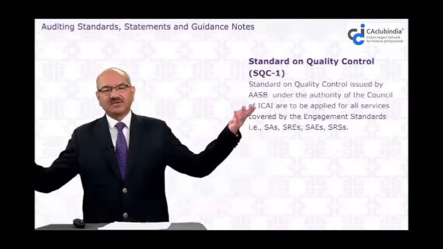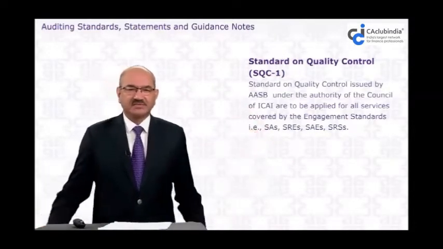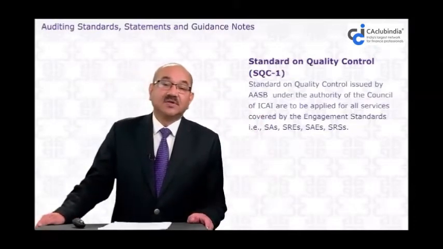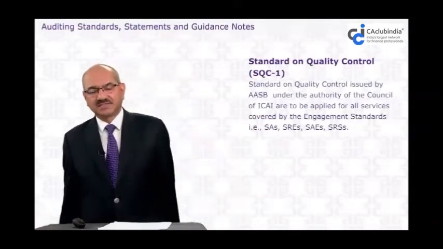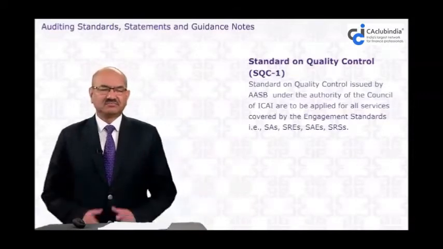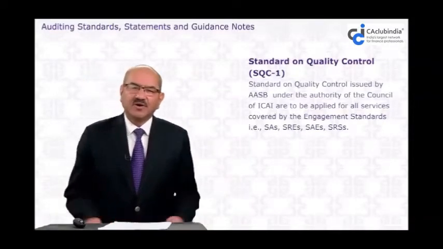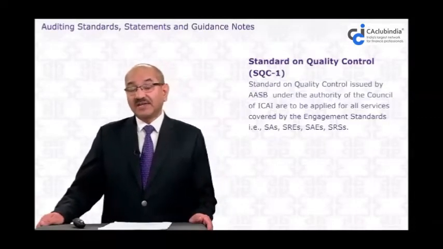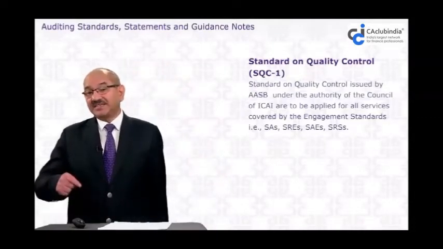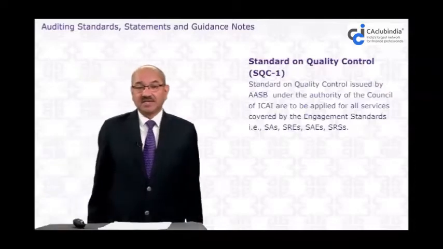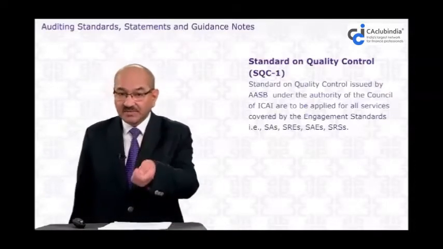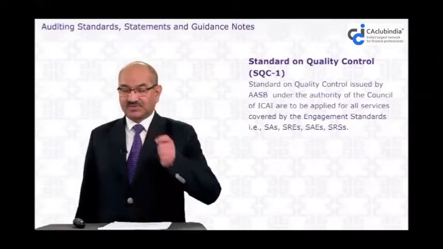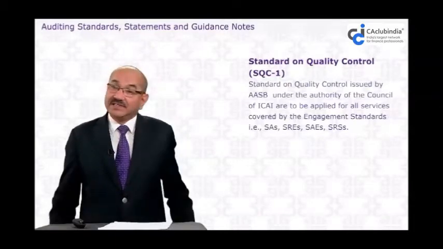He gets an audit of, suppose, a very big company like Hindustan Lever, which has a lot of plants, offices, and a large volume of transactions. If he has been appointed as auditor and he has to give a quality audit report, how does he do it? He needs people for it.